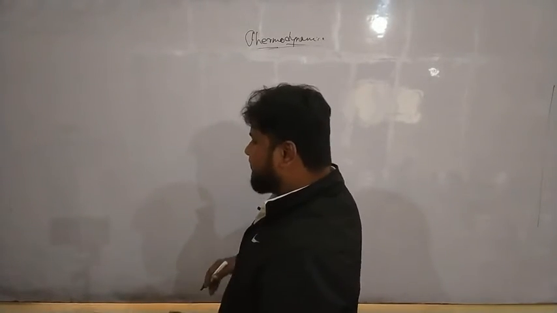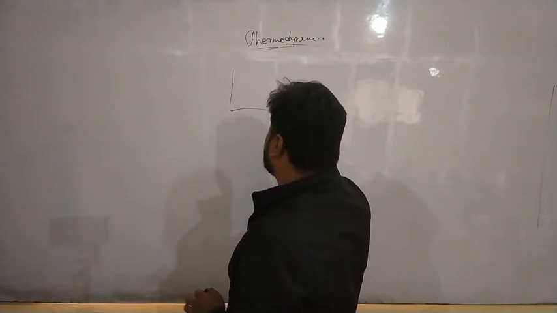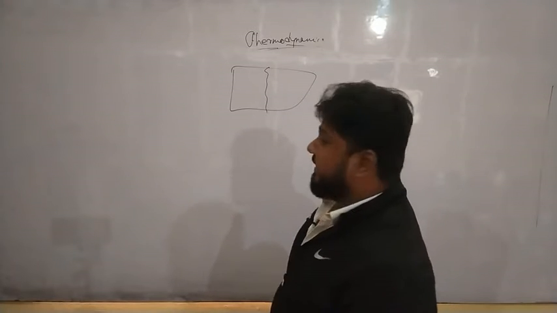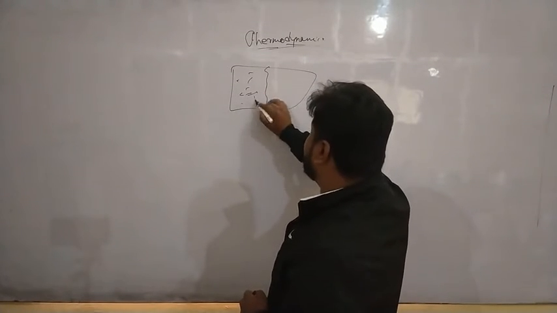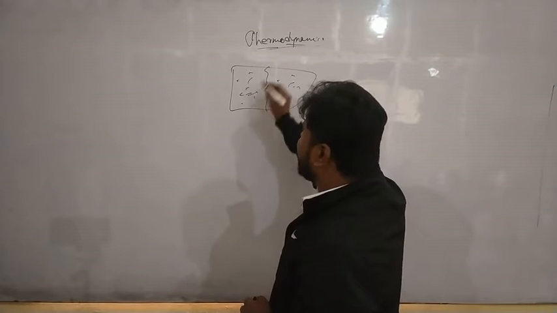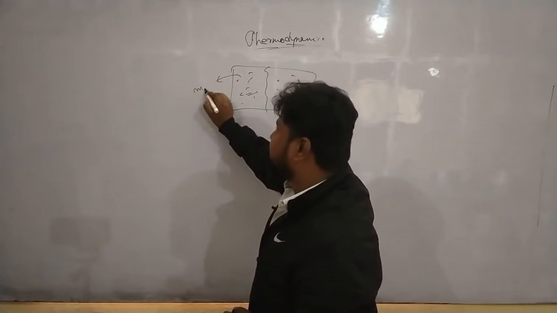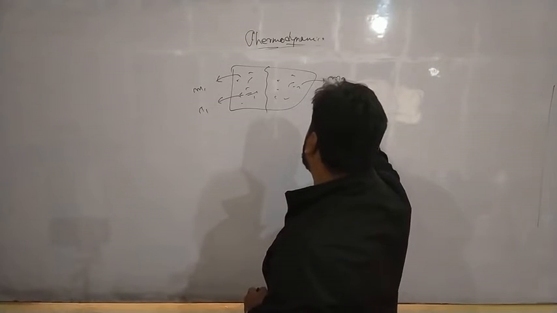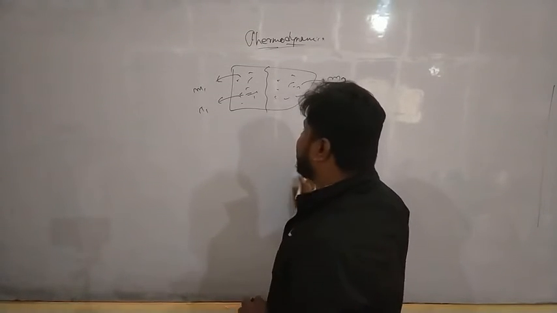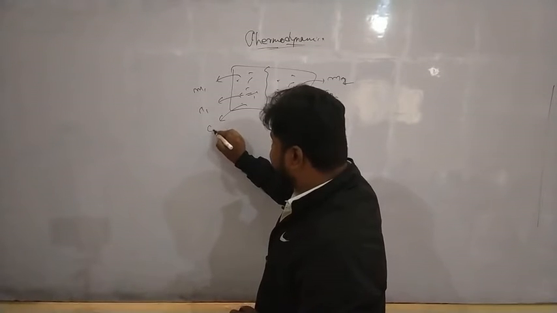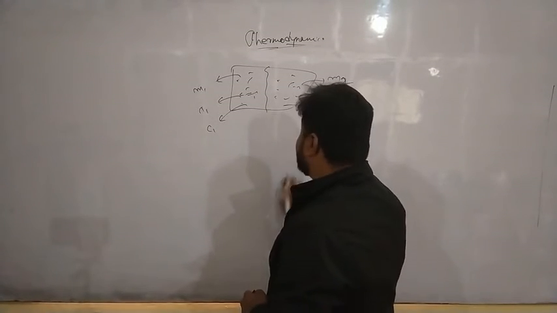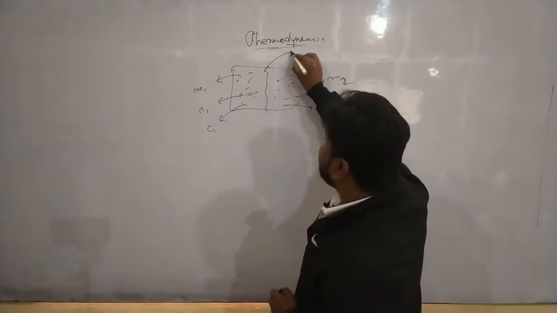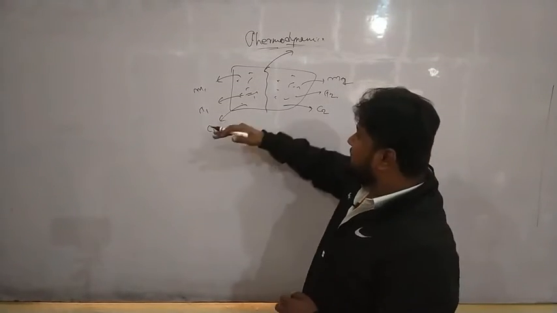Let us consider an example. Suppose here I have provided a divider, and on one side some amount of gas is there, and on the other side some amount of gas is there. Let us take this one having mass M1, temperature T1, and this one having mass M2, temperature T2. This has a specific heat C1, this has a specific heat C2. Now suppose I remove this boundary from here.